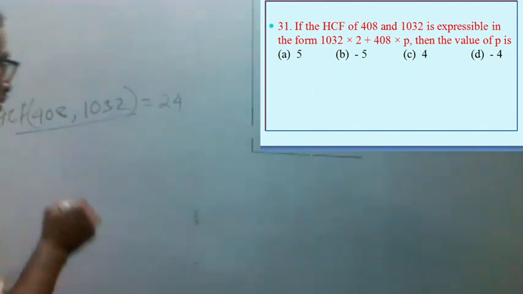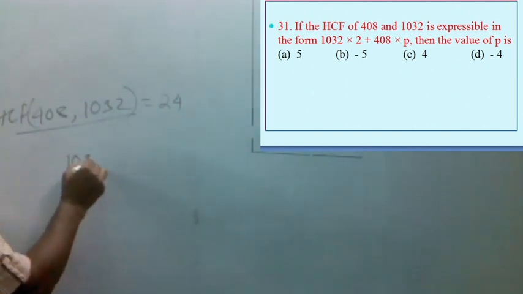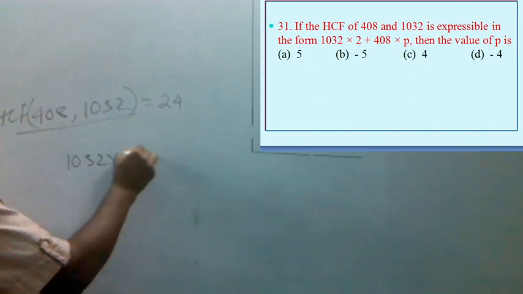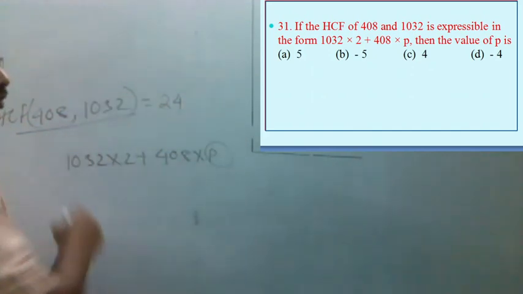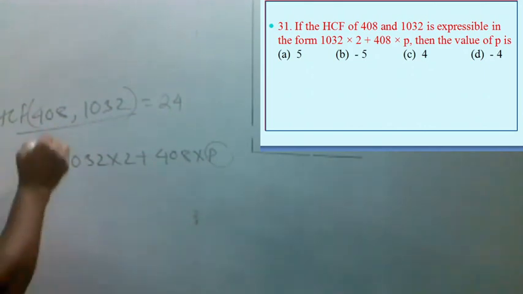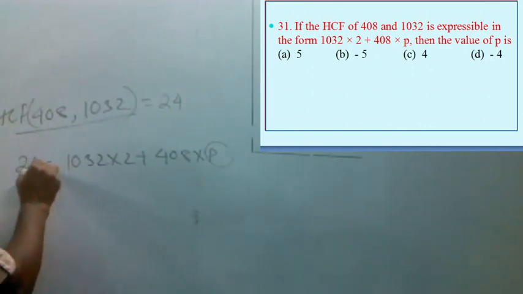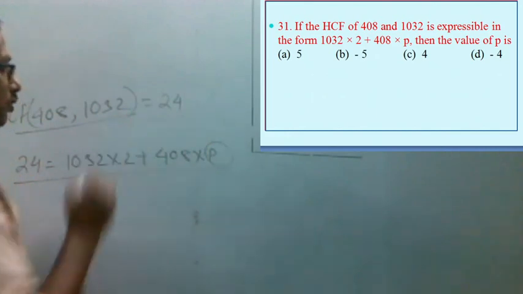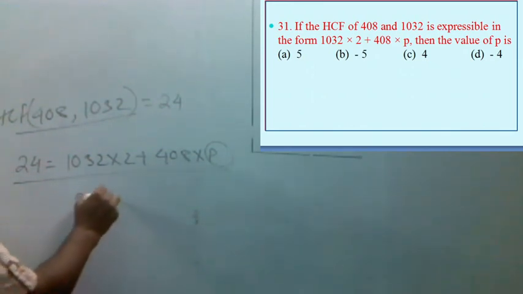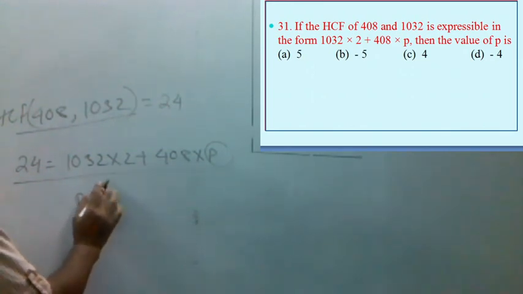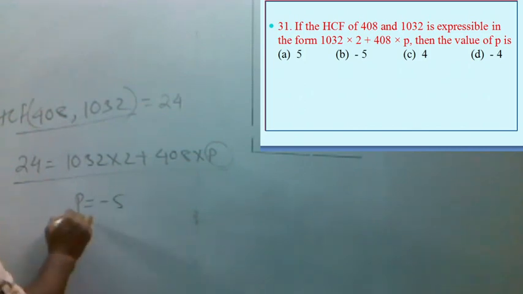Here the combination is given 1032 into 2 plus 408 into P, and you have to find the value of P. So if HCF is 24, then what is the value of P? After solving this linear equation, we get the value of P is minus 5.